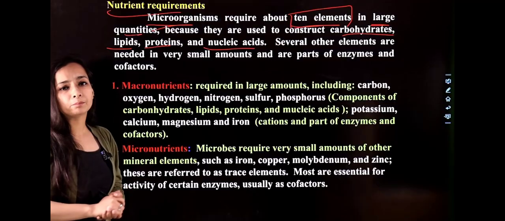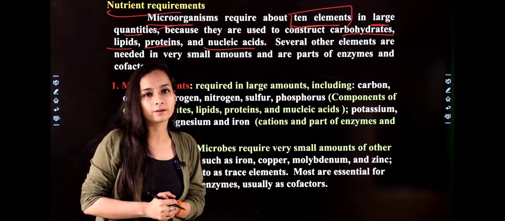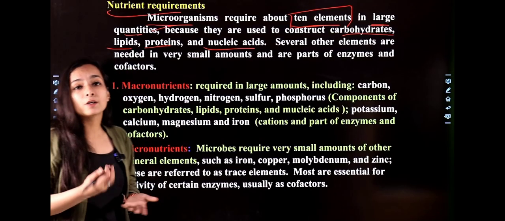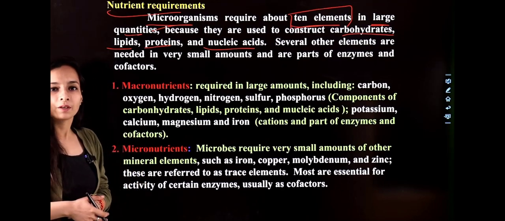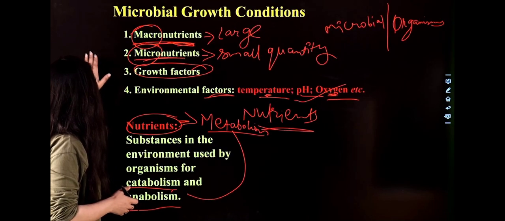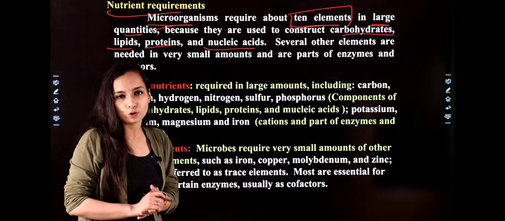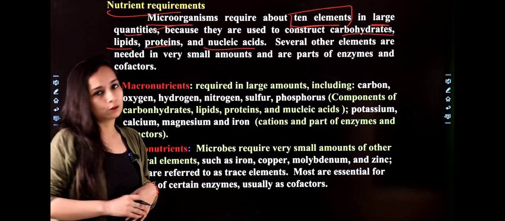So why do they need them? They need them to make their macromolecules, right? As well as being part of enzymes. They act as a part of enzyme or coenzyme, right? So this is your macronutrition. That means the requirement of nutrition: how many types of elements they require for their growth.